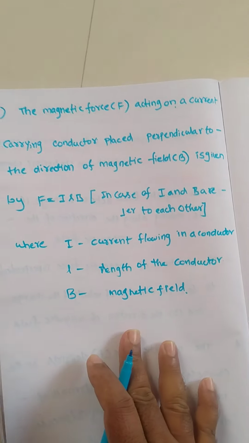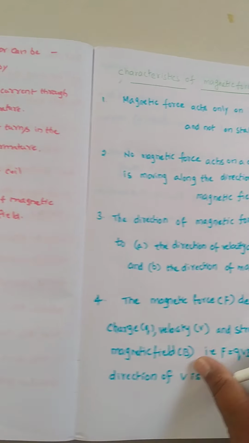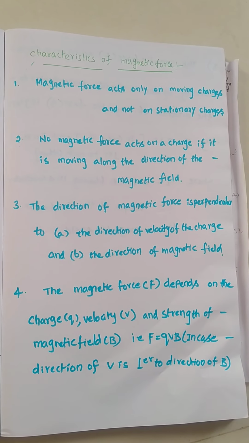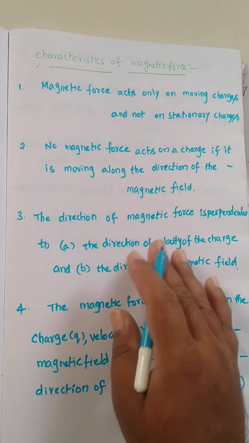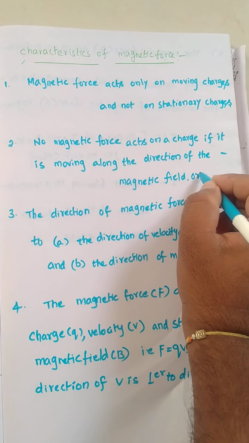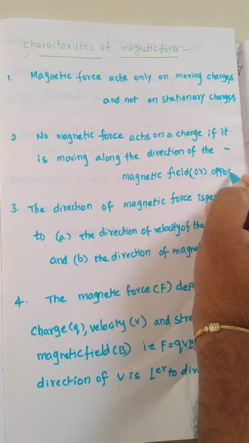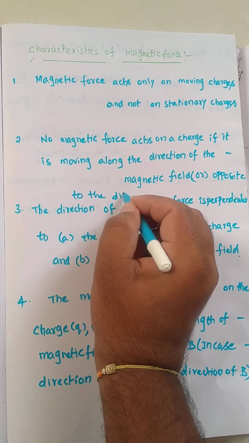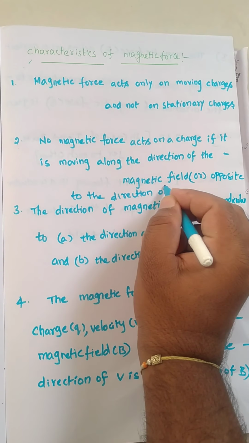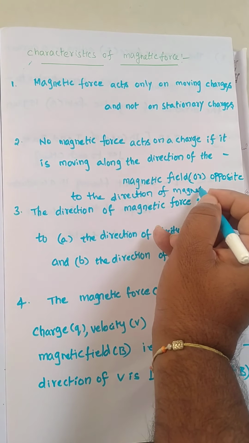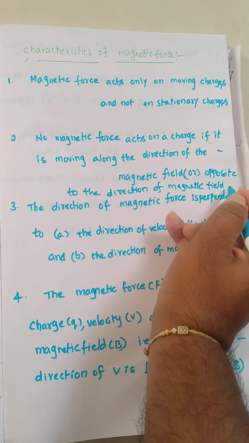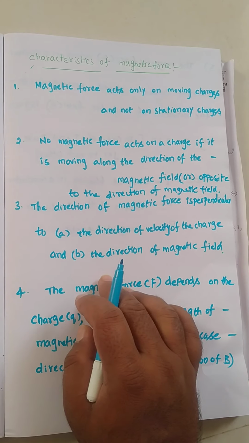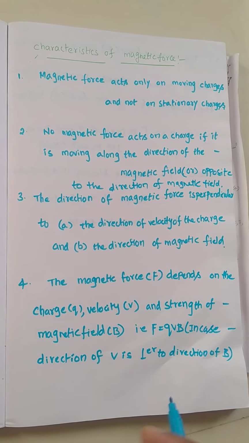These are the different points of the characteristics of magnetic force. Magnetic force acts only on moving charges and not on stationary charges. No magnetic force acts on a charge if it is moving along the direction of the magnetic field or opposite to it. Next, the direction of magnetic force is perpendicular to the direction of velocity of the charge and the direction of magnetic field, all mutually perpendicular to each other.